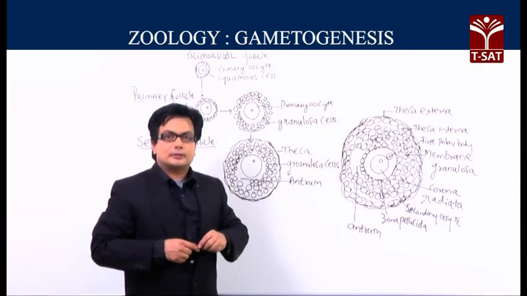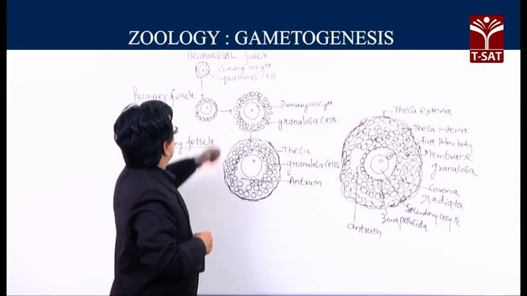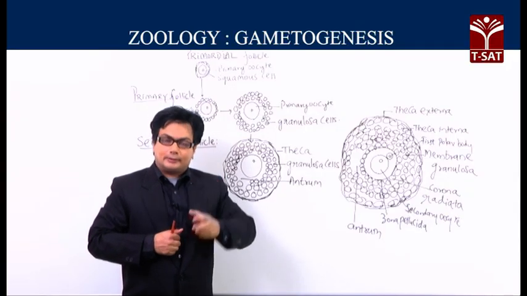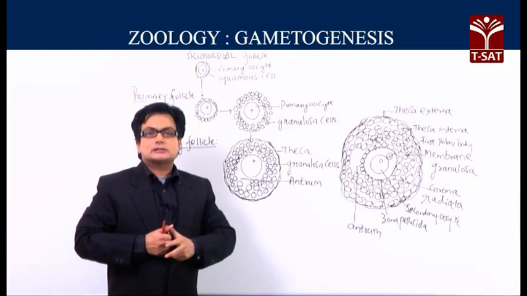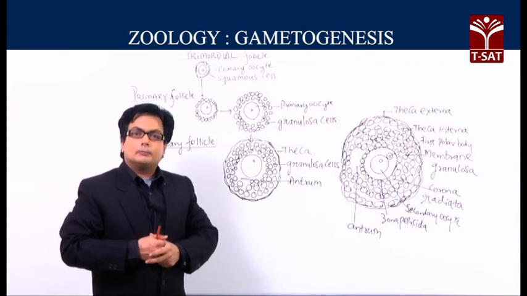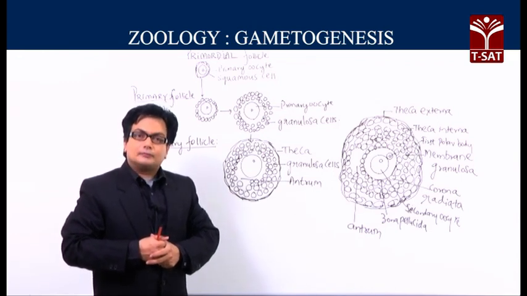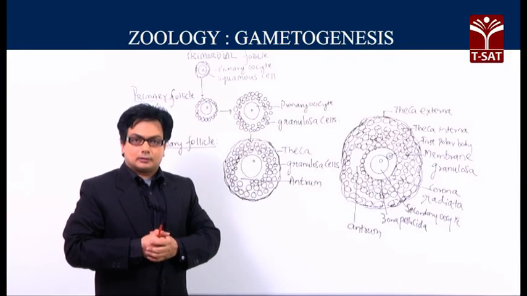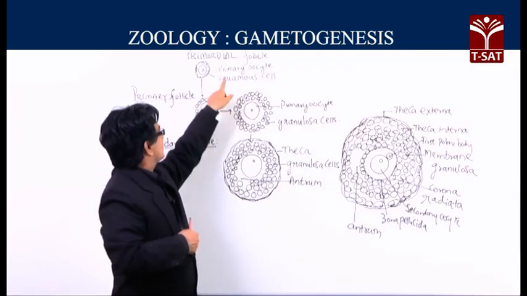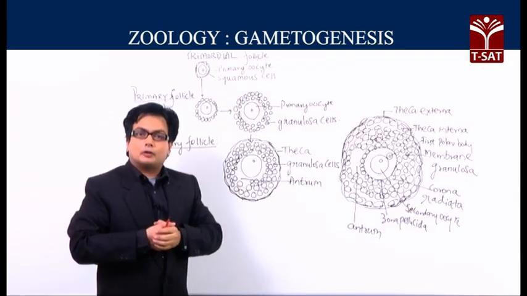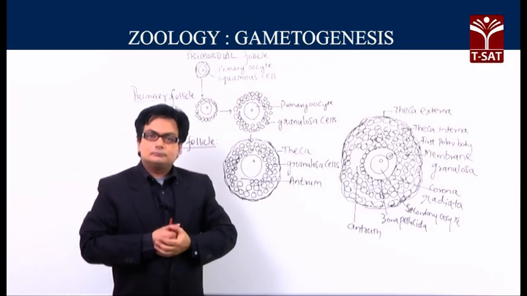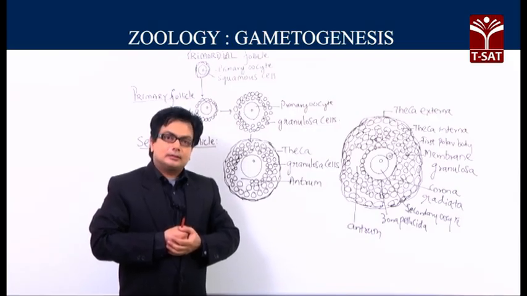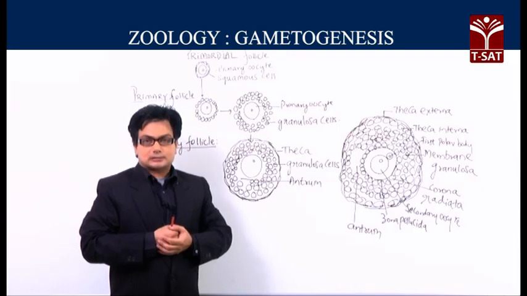So, I start my explanation with the fundamental first part called the primordial follicle. What is a primordial follicle? Follicle itself always refers to a multicellular unit, a group of cells. Here, in the center of the primordial follicle, there is a cell, that is the primary oocyte, and the primary oocyte is surrounded by the squamous cells.